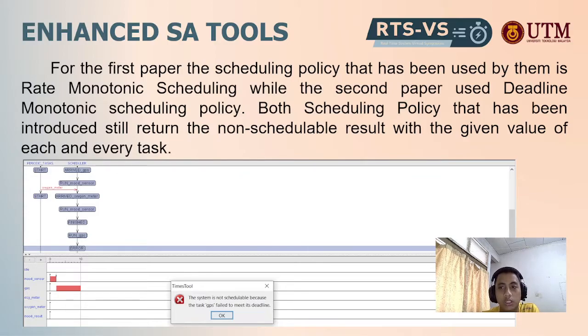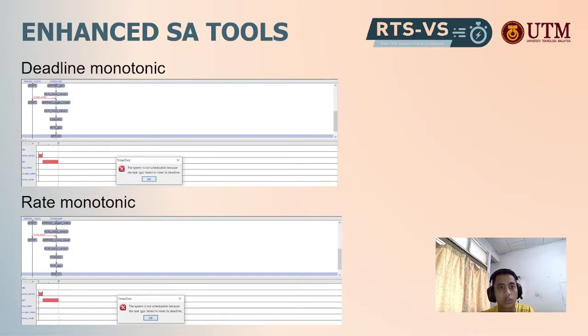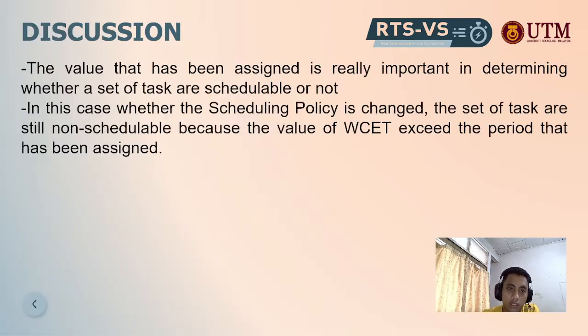Both scheduling policies that have been introduced still return the non-schedulable result with the given value of each and every task. So the enhanced SA tool, deadline monotonic and rate monotonic give the same results, which means that for both papers, the schedulability will give non-schedulable for each and every task.